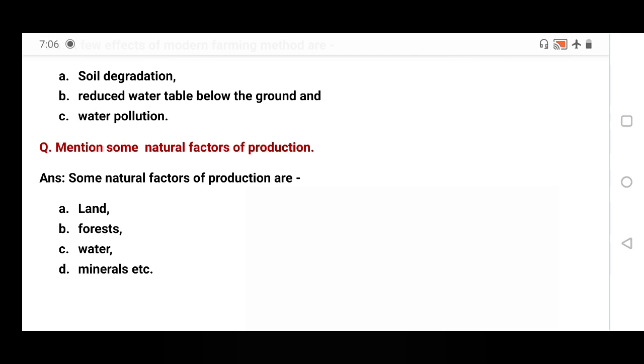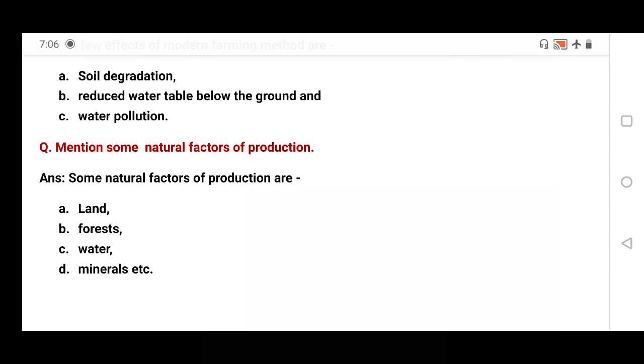Natural factors are totally controlled by natural processes. Nature provides us these factors, like land, which is totally a natural resource; forest, water and minerals are natural resources. That's why they are written here, because the question asks for natural factors of production, that means those provided or controlled by nature.